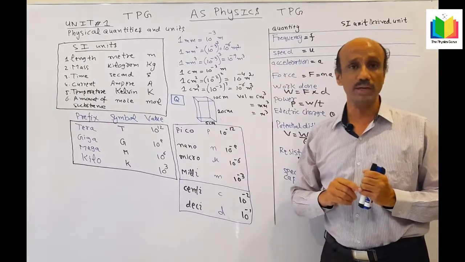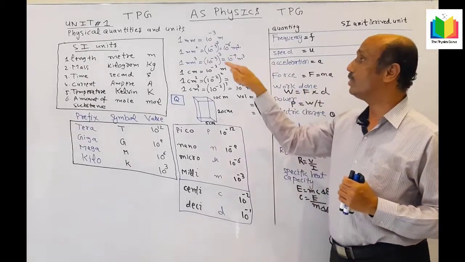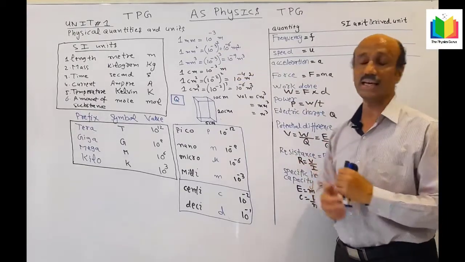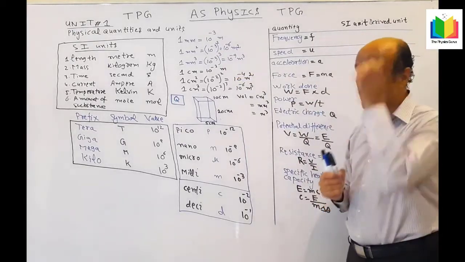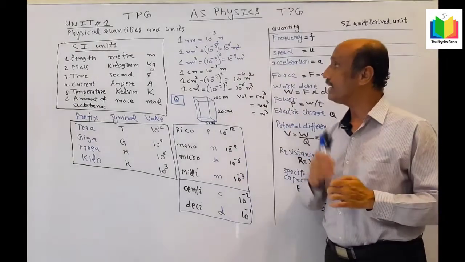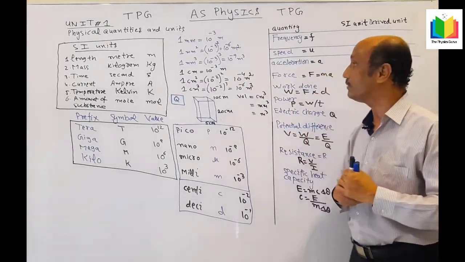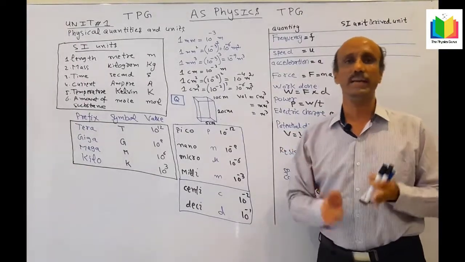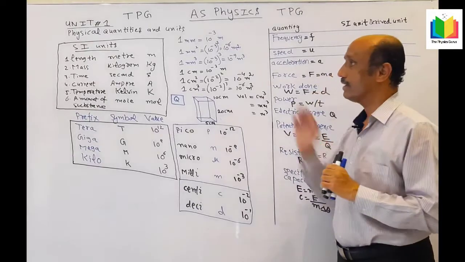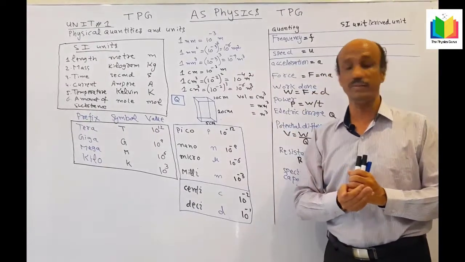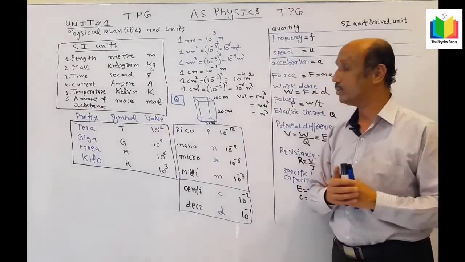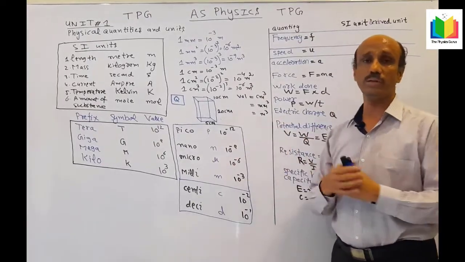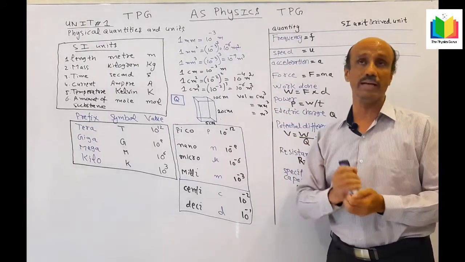Now 1 millimeter square. What you have to do is 10 power minus 3 squared, then you will get 10 power minus 6. Then 10 power minus 3 cubed: 1 millimeter cube converted into meter cube, so whatever value is given, multiply it by 10 power minus 9. 1 centimeter to meter conversion is 10 power minus 2. 1 centimeter square, 10 power minus 2 squared. 1 centimeter cube to meter cube, 10 power minus 2 cubed, and then you will get the answer.